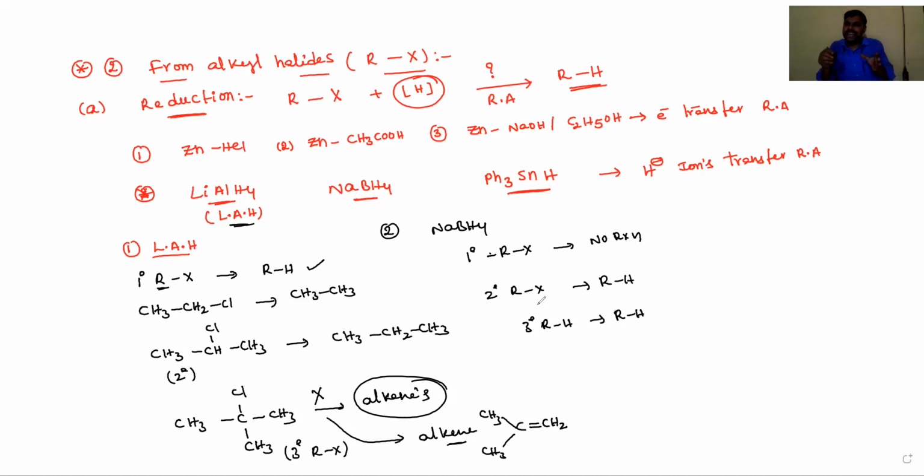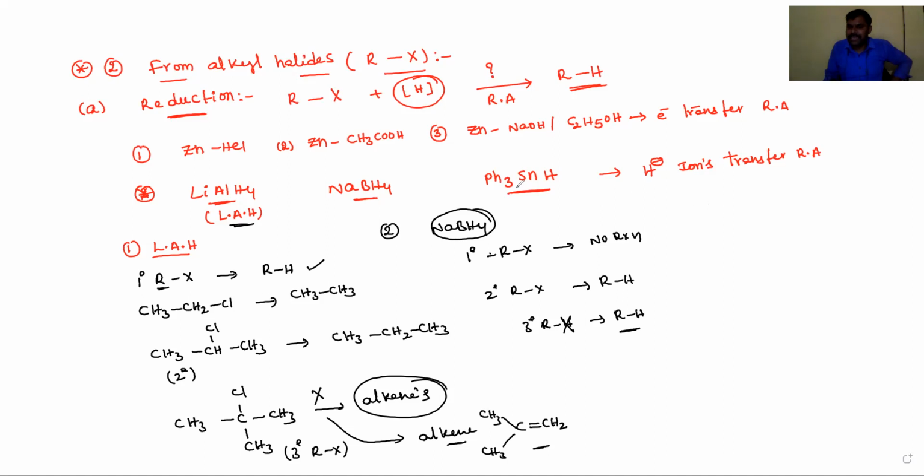Lithium aluminum hydride is a strong reducing agent and is more reactive, and it immediately reacts with primary and secondary alkyl halides, converting them into the corresponding alkanes. But if a tertiary alkyl halide is present, it cannot be converted into an alkane; it is converted into an alkene, undergoing beta elimination. Alpha halogen and beta hydrogen are eliminated to give alkenes. But sodium borohydride can reduce secondary and tertiary alkyl halides into the corresponding alkanes.